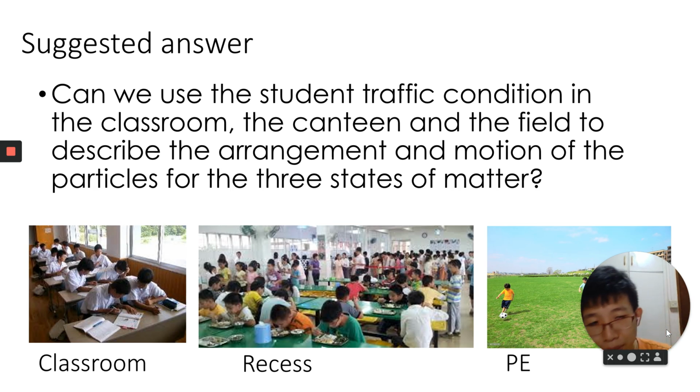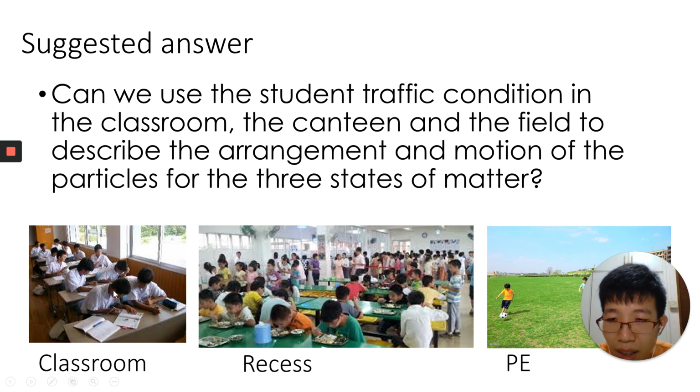For example, previously I used the example of a classroom sitting arrangement, whereby the students are positioned in the classroom. In the classroom, all of you have low energy because you're sitting at your own space. You cannot move about because you are restricted. So this represents the particles in a solid state.